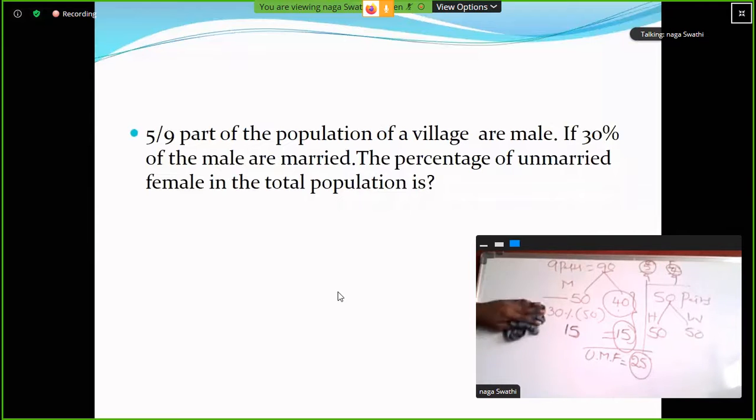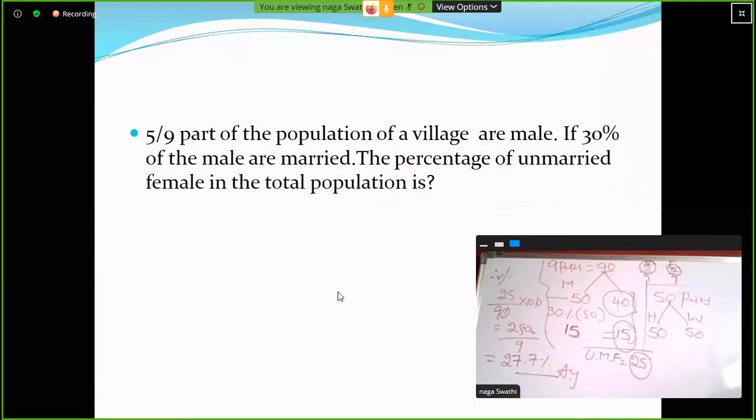Okay, so here the percentage of 25: 25 by total 90 into 100. This is the concept. Clear? So zeros cancel. So 250 divided by 9. So 27.7 percentage.